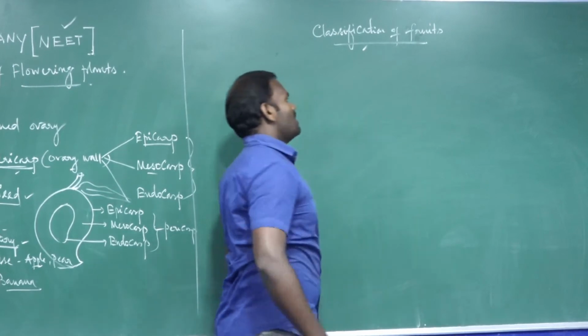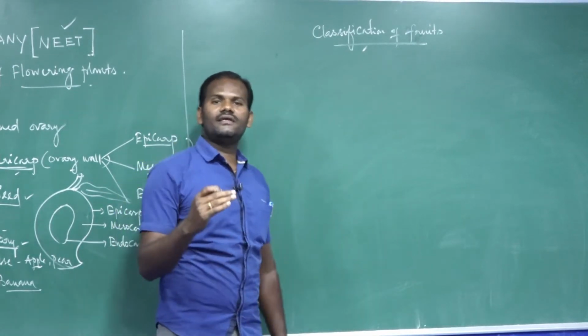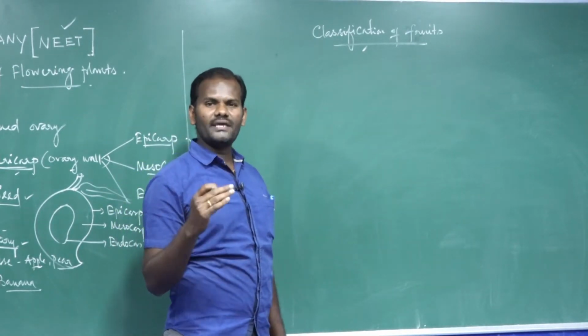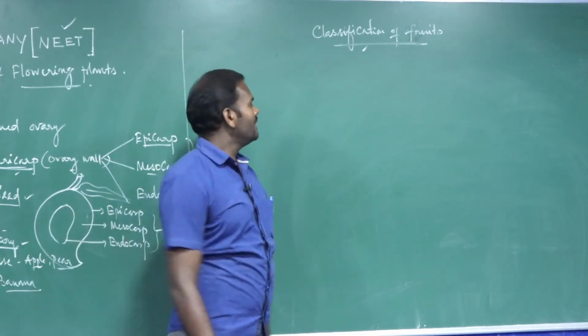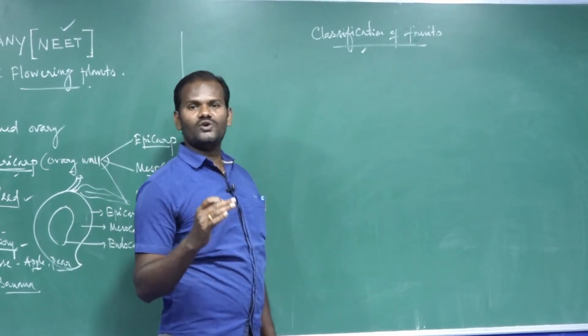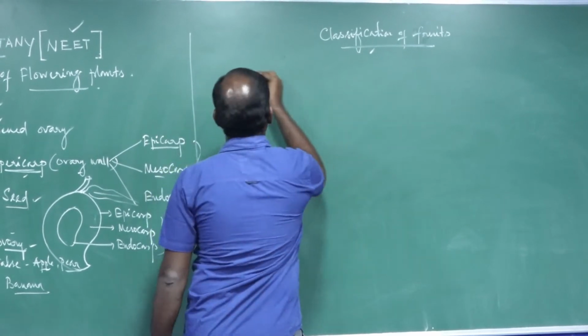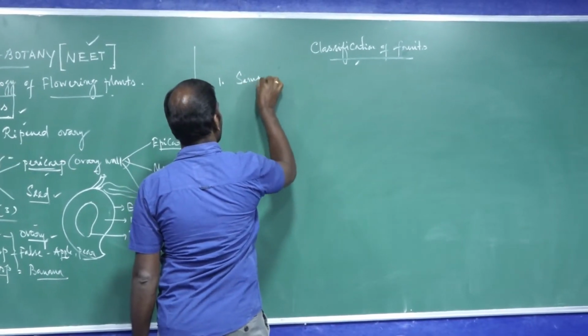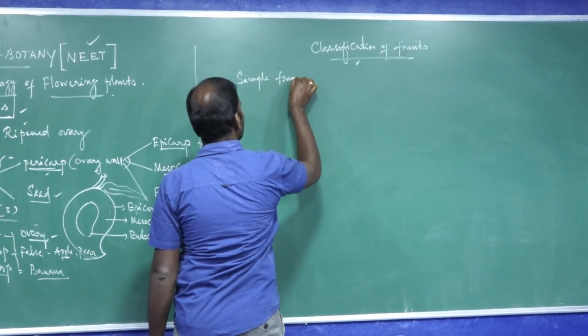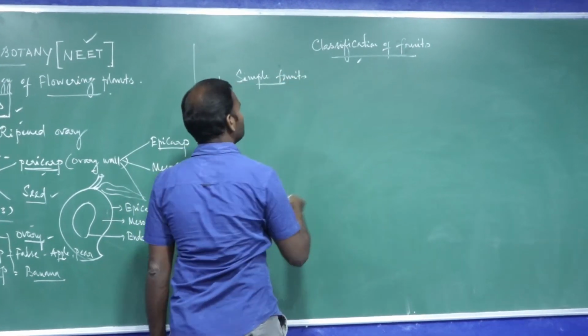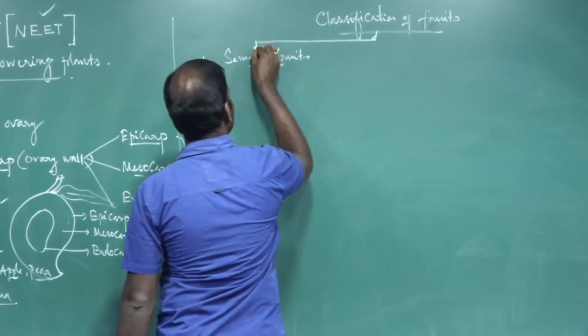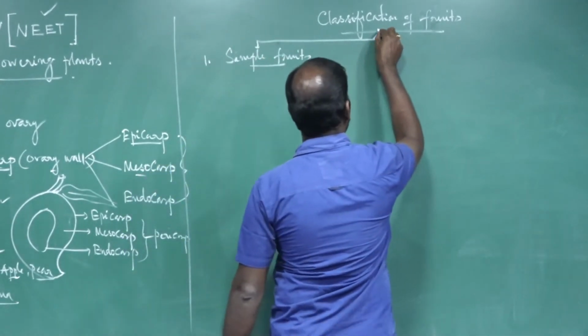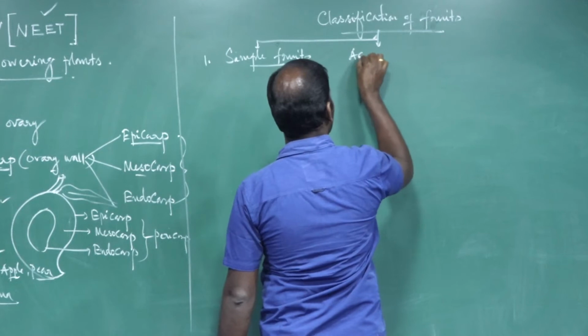See, fruits are classified based on their origin and the nature of the pericarp, I mean the fruit wall. It is further classified into three types. One is simple fruit. The second one is aggregate fruit.